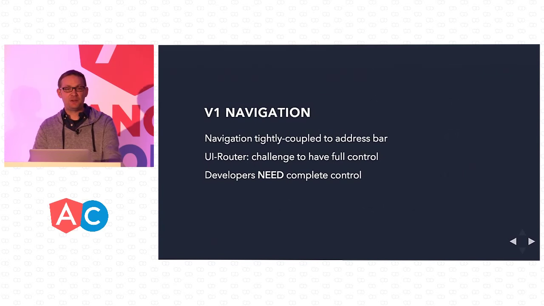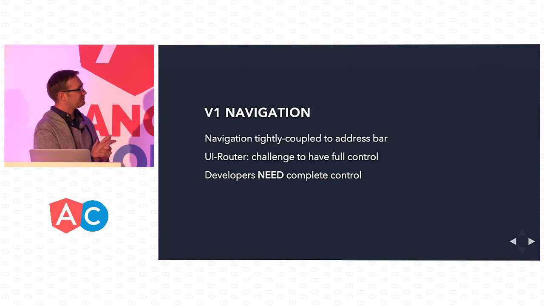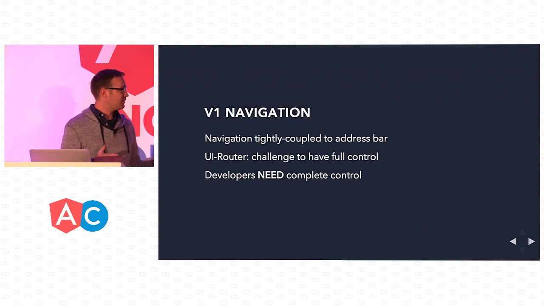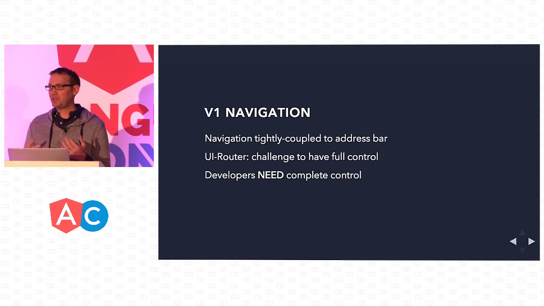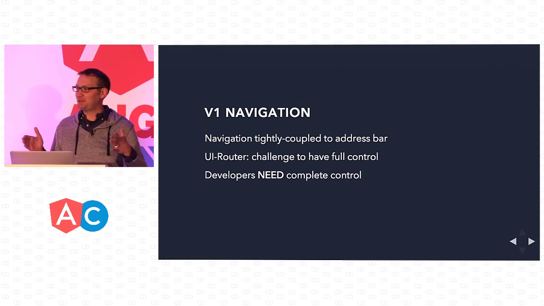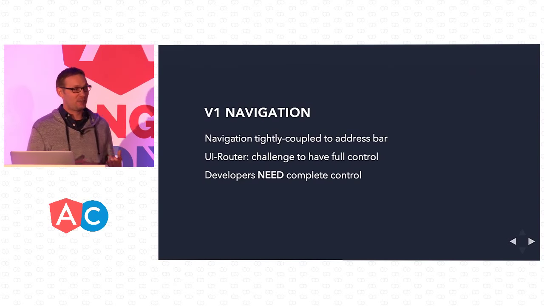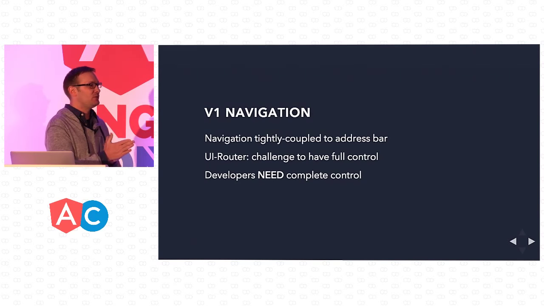The next thing is V1 navigation. With V1 navigation, and I say V1 as in Ionic 1, we were kind of tightly coupled to the URL. What I mean by that is that we were using UI Router, which has been great for us so far. But if you were building complex applications with Ionic, you probably quickly ran into some roadblocks like, okay, I want to go to tab 2, and then I want to go one view in, but I don't want to have the back button still, or I want to slide up a modal, and within the modal I want to have tabs, and then have a side menu. You can quickly get a complex app, but you really weren't able to build that with Ionic, and that was because we were using UI Router to control our navigation.